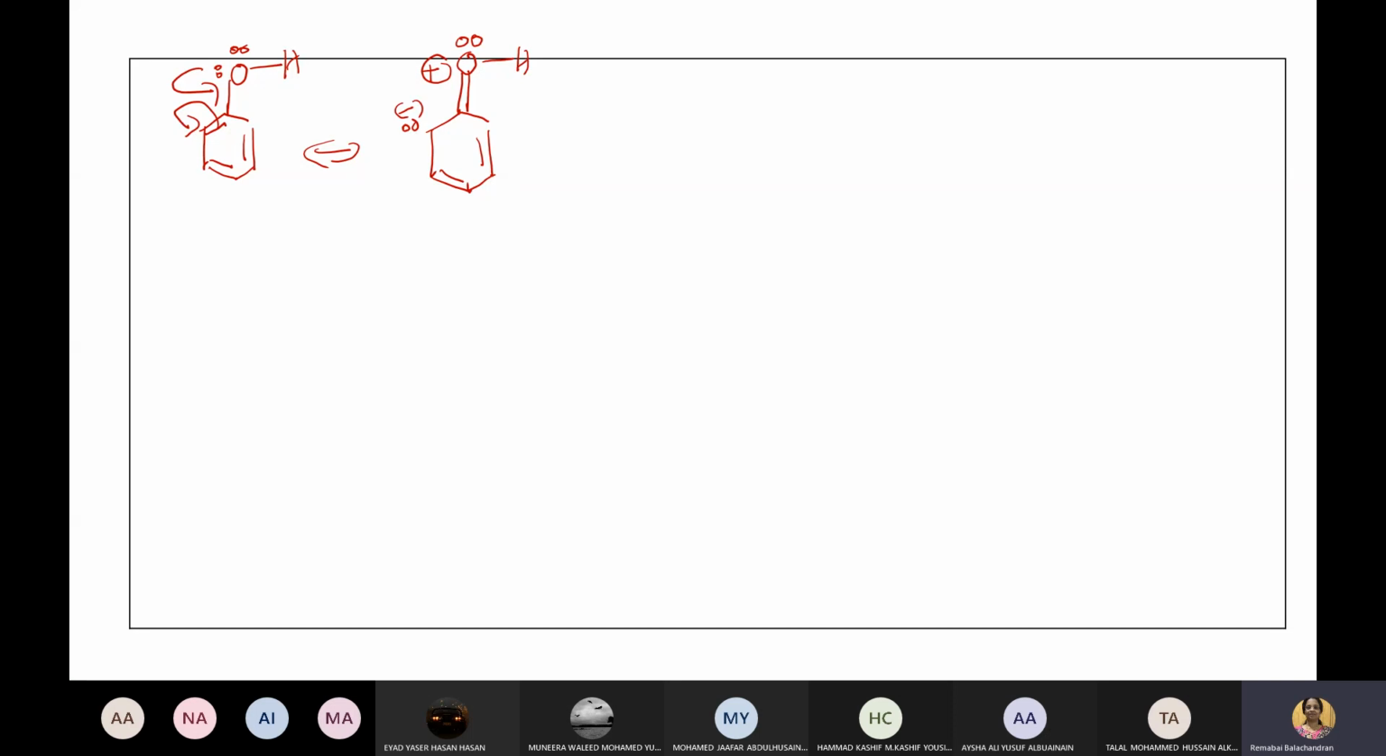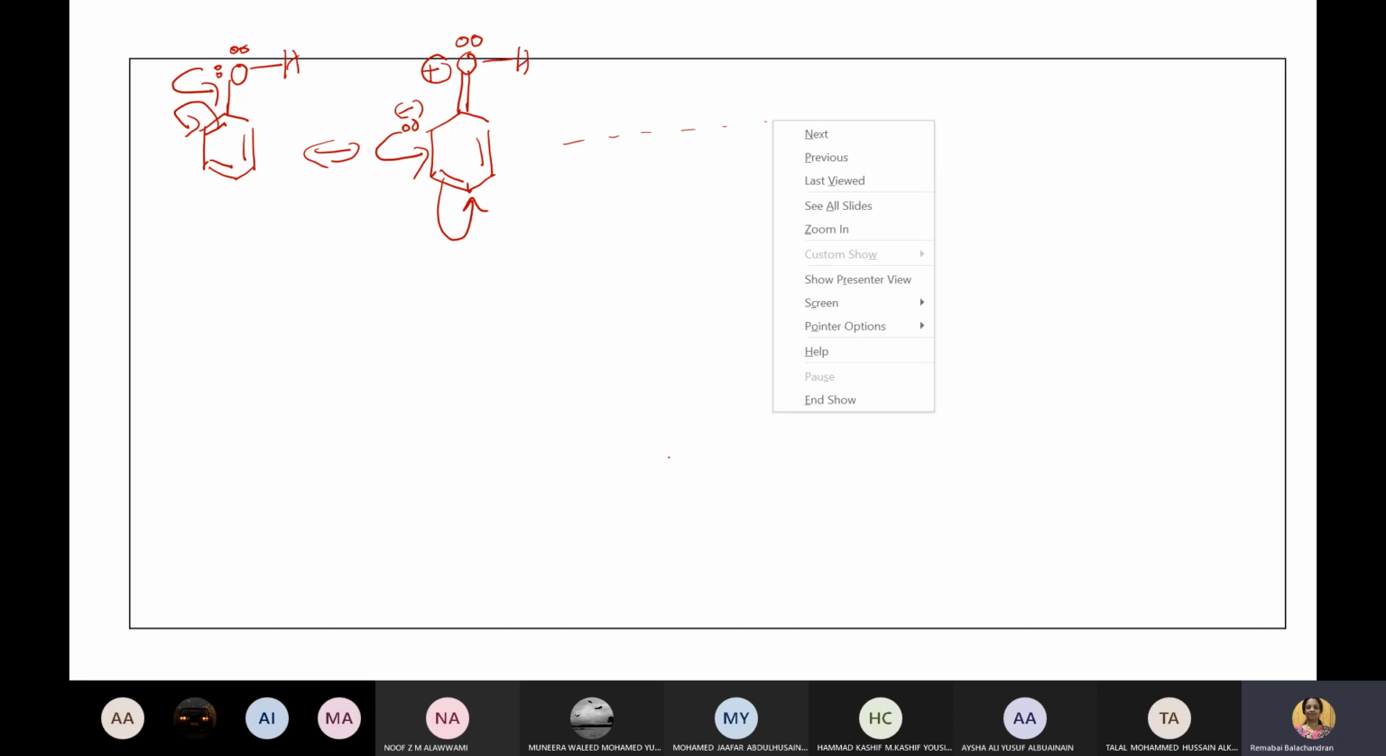Next one. What is the next one now? Come on. The electron will switch. This will form a bond, this will go, and it goes. So does it undergo plus R? Yes, it will undergo plus R.